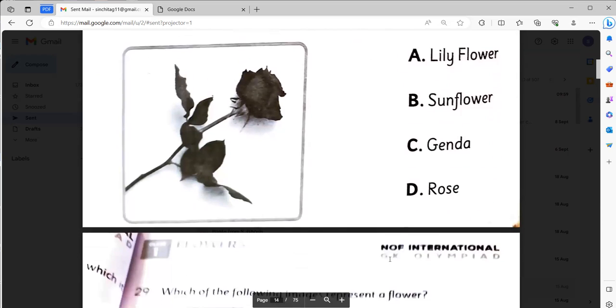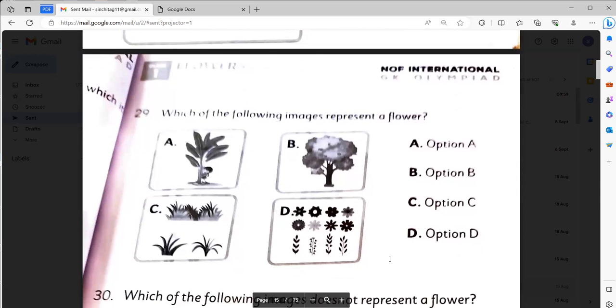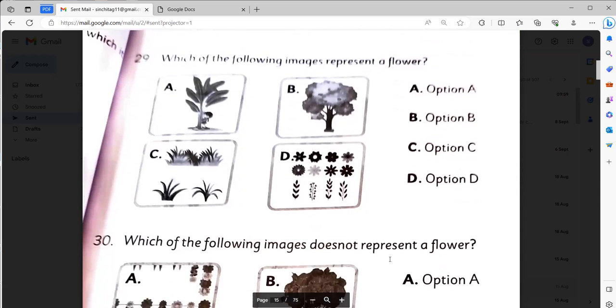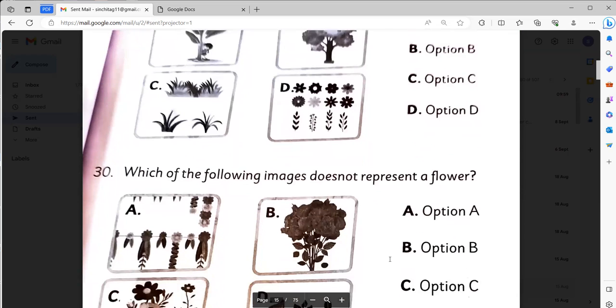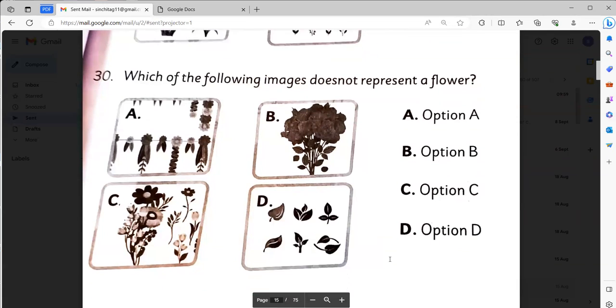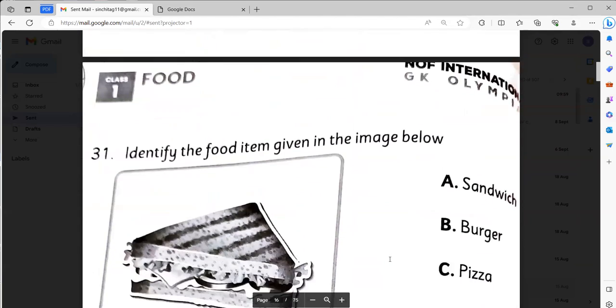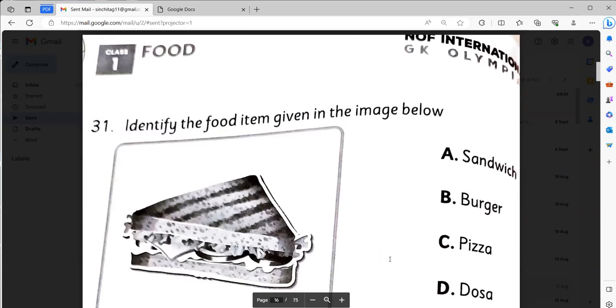Which of the following is the name of a flower with a great fragrance? It will be D, rose. Which of the following image represent a flower? It will be D. Option D. Which of the following images does not represent a flower? It will be again option D. It represents the leaves.